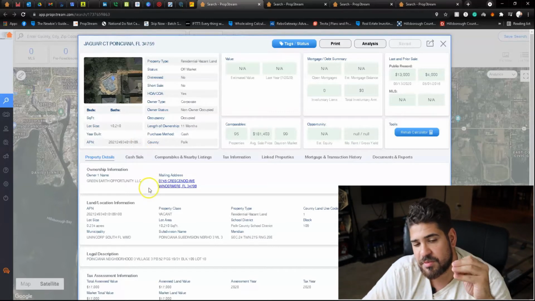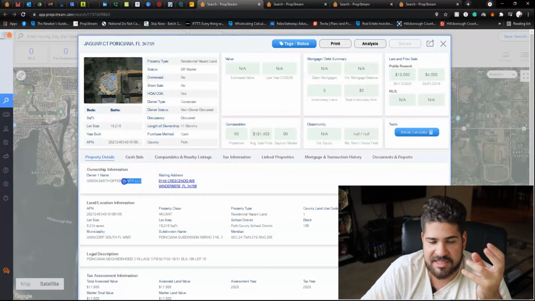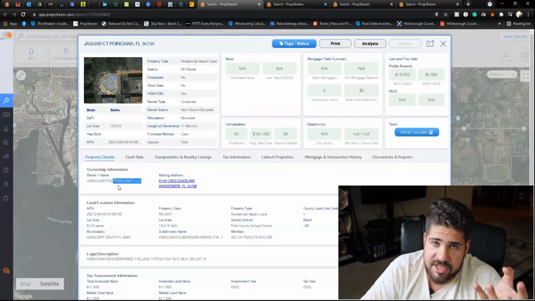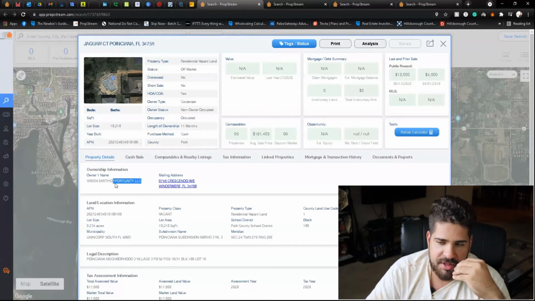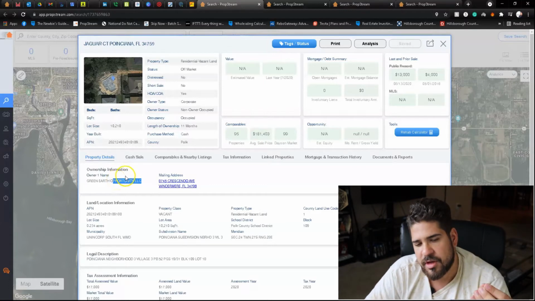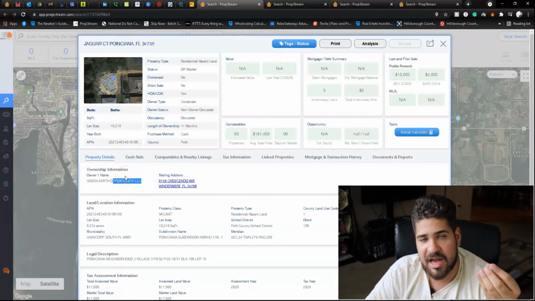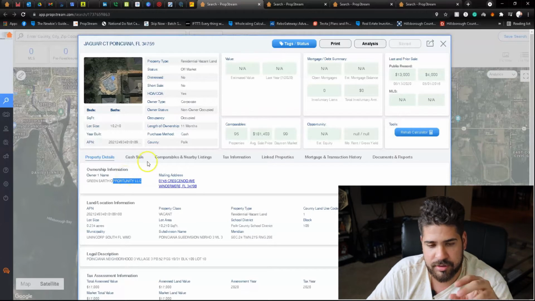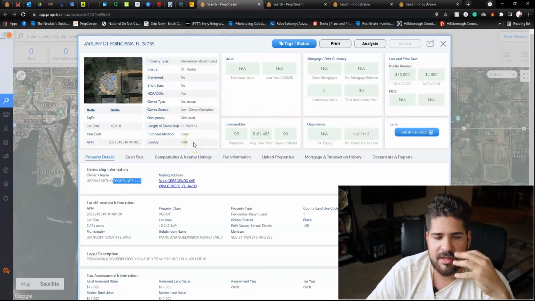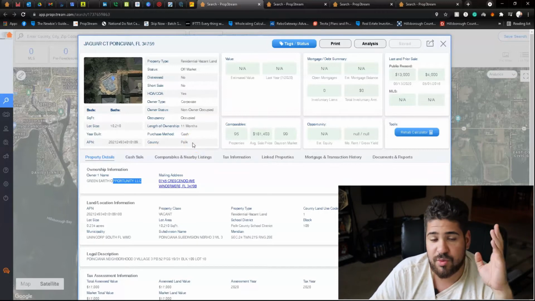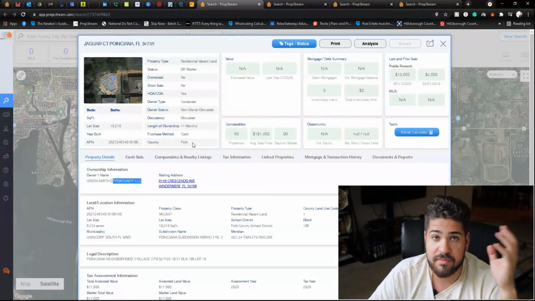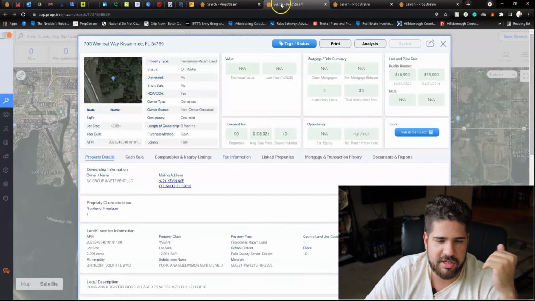So when you see something bought for $13,000, and if it's an LLC that bought it, there is a chance that a wholesaler brought it to them. I'm not saying that's always going to be the case, but there is a chance that a wholesaler brought it to them and that they paid an assignment fee that didn't show up on the record. So $13,000, good price. Let's say if it was a wholesale, maybe up to $20,000 max is what they paid. They could pay more, but I'm trying to be realistic.